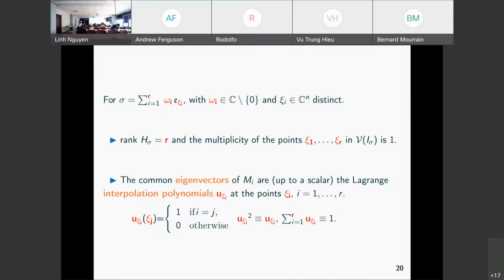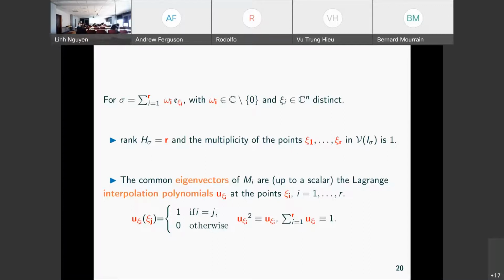The rank of H is equal to R, and the multiplicity of the points is 1. So it means that the coefficients omega I here are constant. This gives the multiplicity 1. Or if we look at the zeros of the kernel of the Hankel operator, they are also 1.